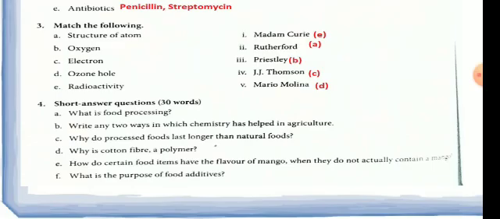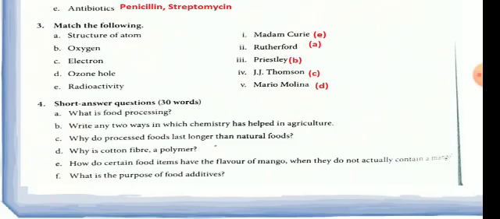What is food processing? So children, food processing is the way in which the nature of some food item is changed through physical or chemical reaction, either by heating or by freezing. For example, we can prepare cheese by heating, and then we can add certain chemicals to milk also, so that cheese can be stored for a longer period of time without any spoilage and all.